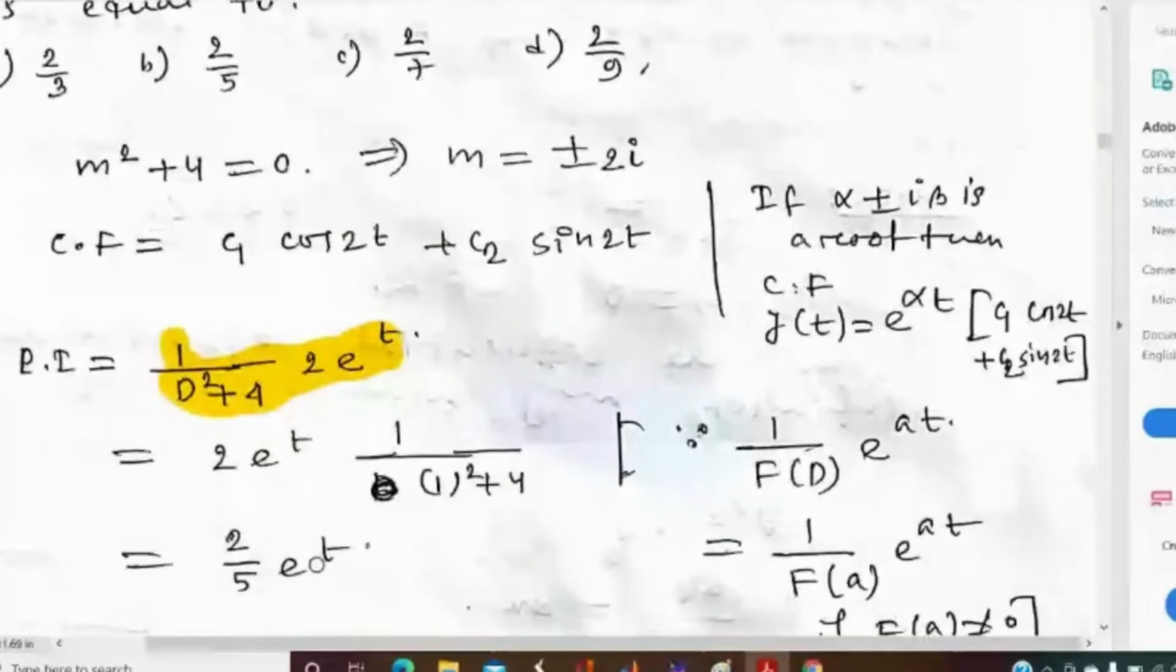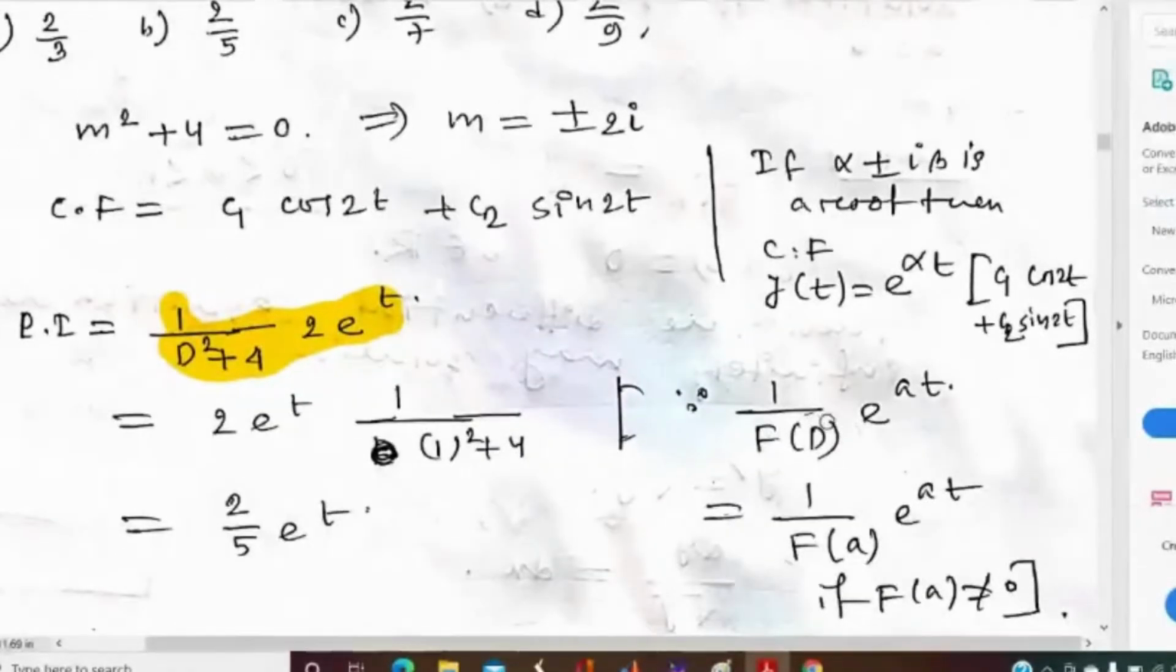Here the formula is given: if we have to find the particular integral of 1 by f(D) into e to the power at, and if we put a in place of D, then it will be f(a). If f(a) is not equal to 0, then the particular integral will be 1 by f(a) e to the power at. Can anyone tell me what will be the particular integral if f(a) becomes 0? If f(a) equals 0, then what will be the particular integral of 1 by f(D) e to the power at?